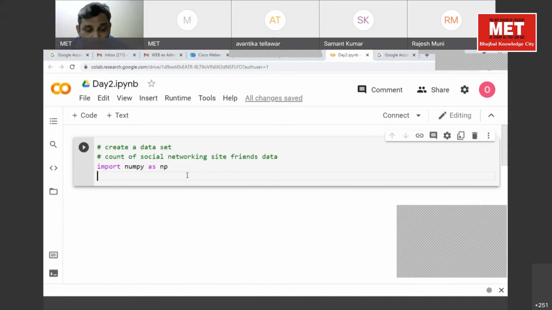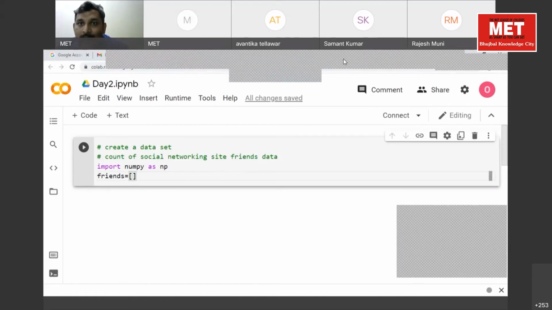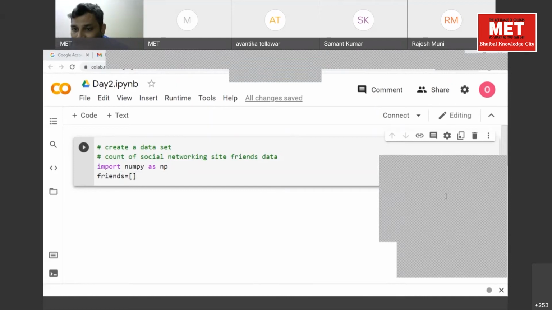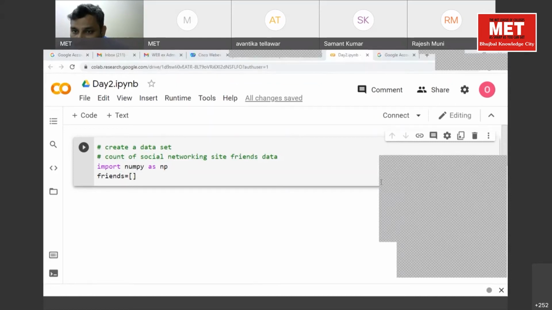To use it, I just have to specify a variable name, like friends is equal to, and provide square brackets. After the square brackets, I just copy this data and paste it here.